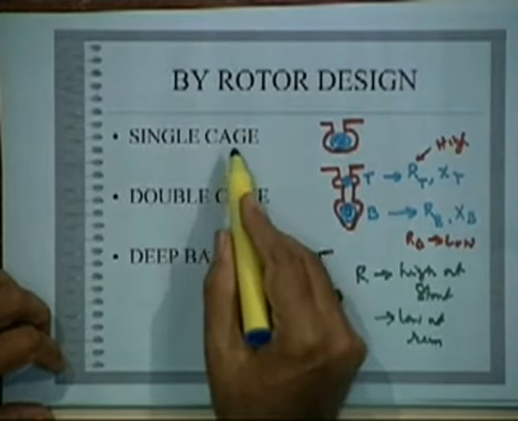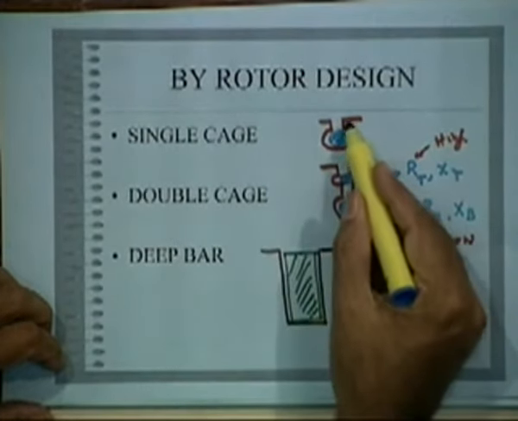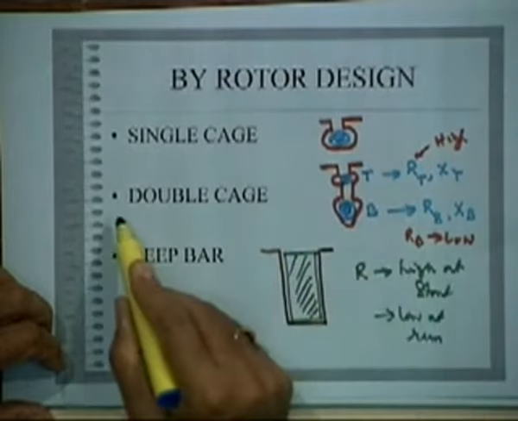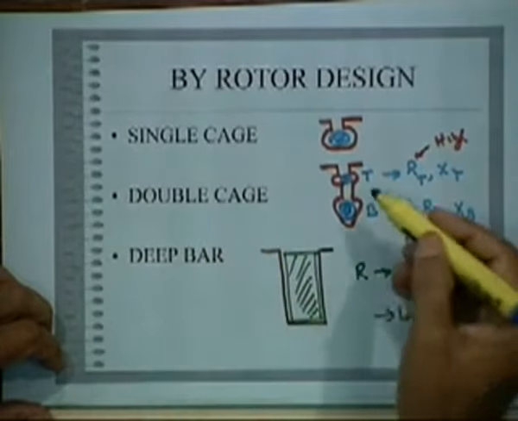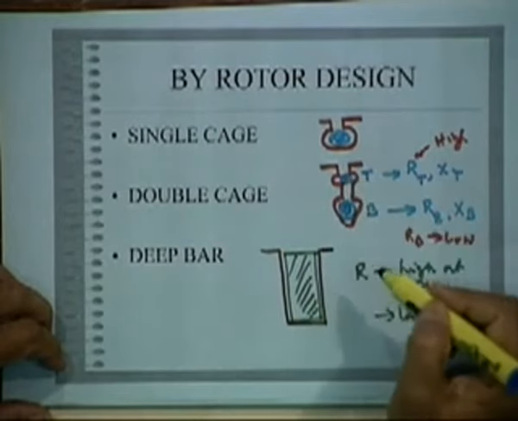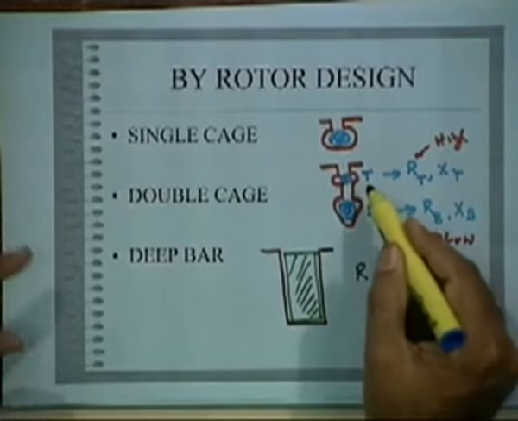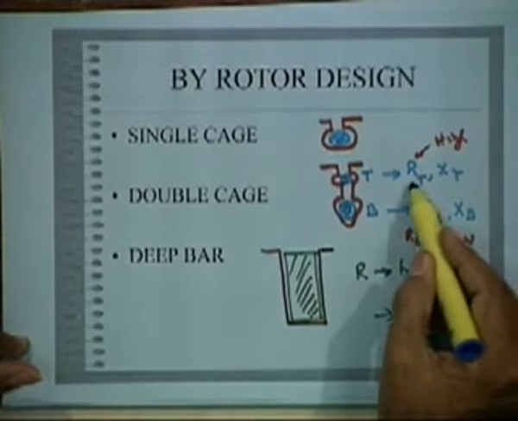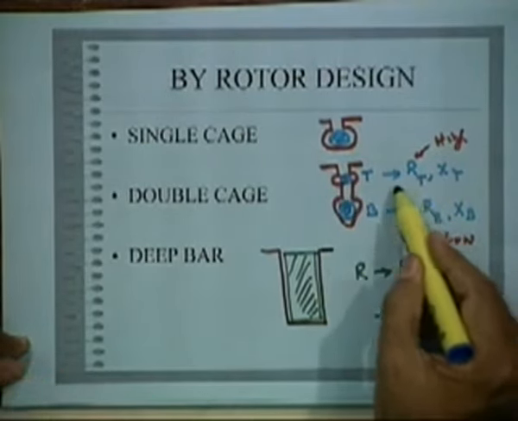One is to have a single cage, that means you have one slot and one cage only. This is called a single cage. And this is called a double cage. In a double cage, we said there will be one top cage and a bottom cage. That means the slots are positioned like that.